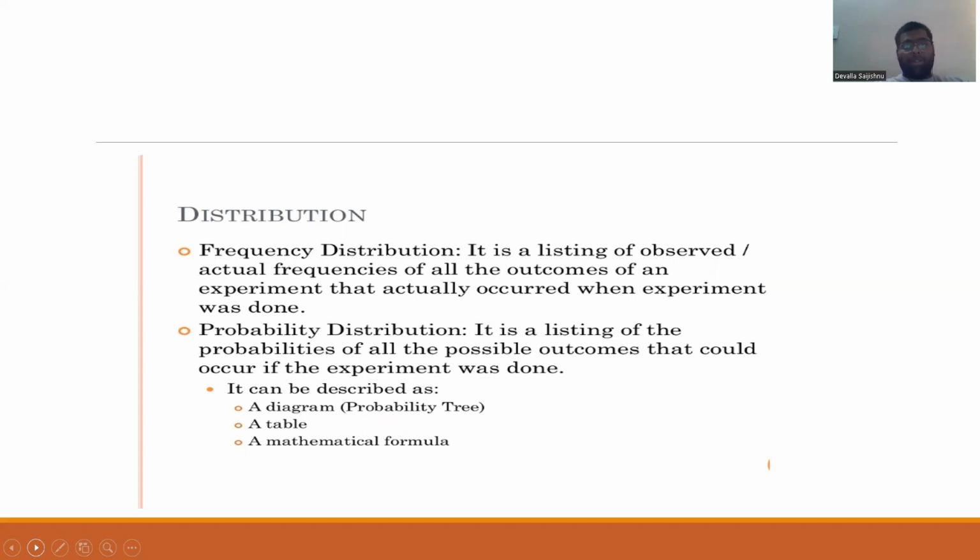Probability distribution is a listing of the probabilities of all the possible outcomes that could occur if the experiment was done. It can be described as a diagram, a table, or a mathematical formula.